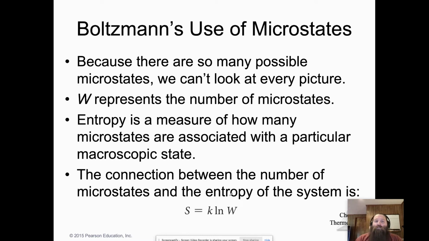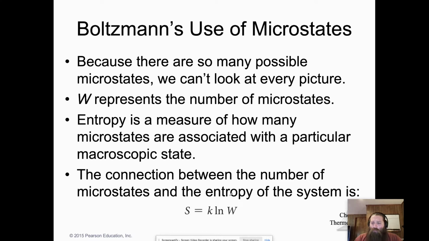Now, Boltzmann talks about microstates and points out that you can't actually look at all of the different microstates in a given system. Think back to 2 slides ago, right? We had 2 atoms in our little gas movement apparatus. We could draw out each microstate, right? There were 4.